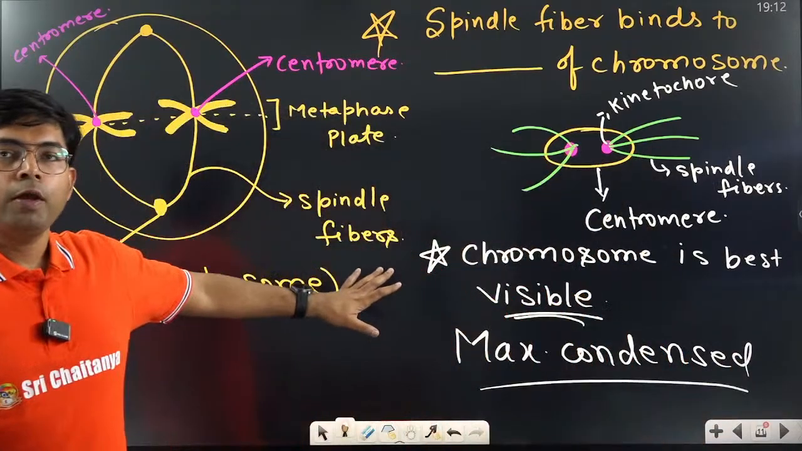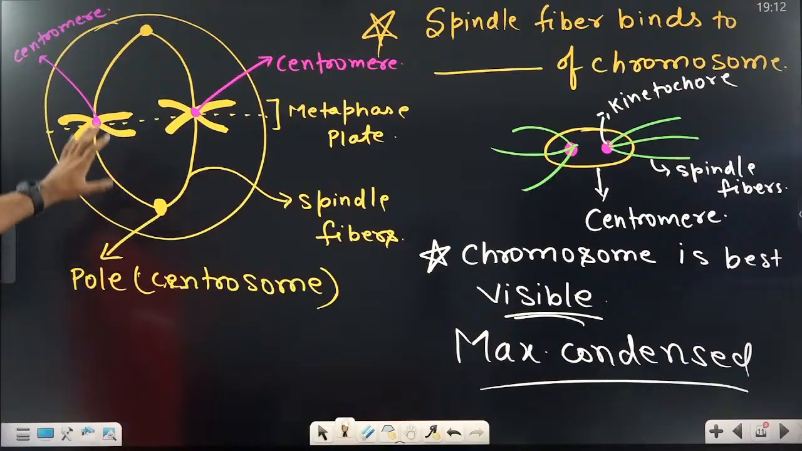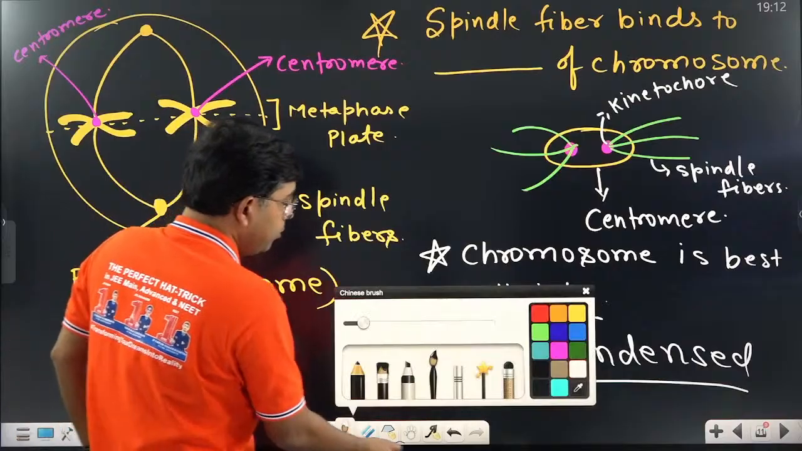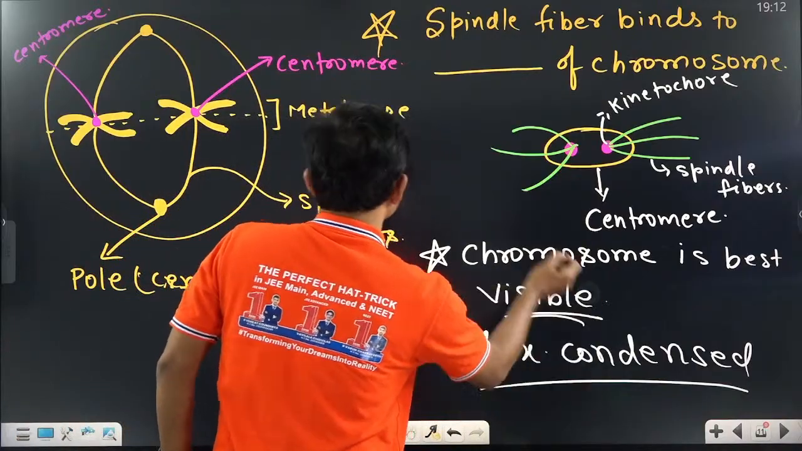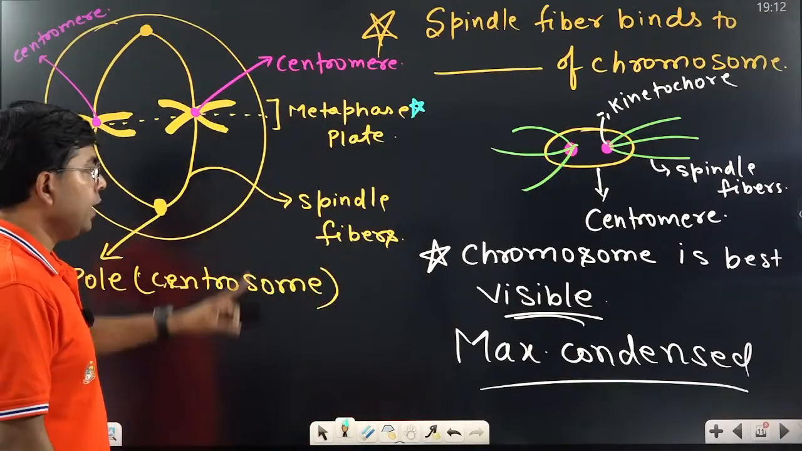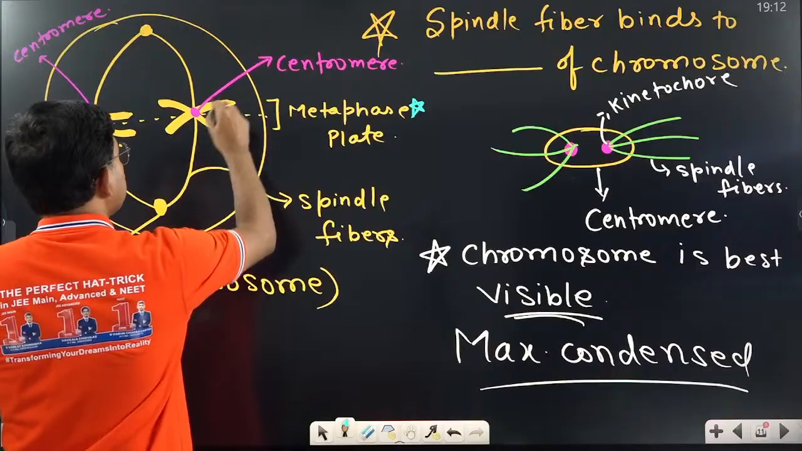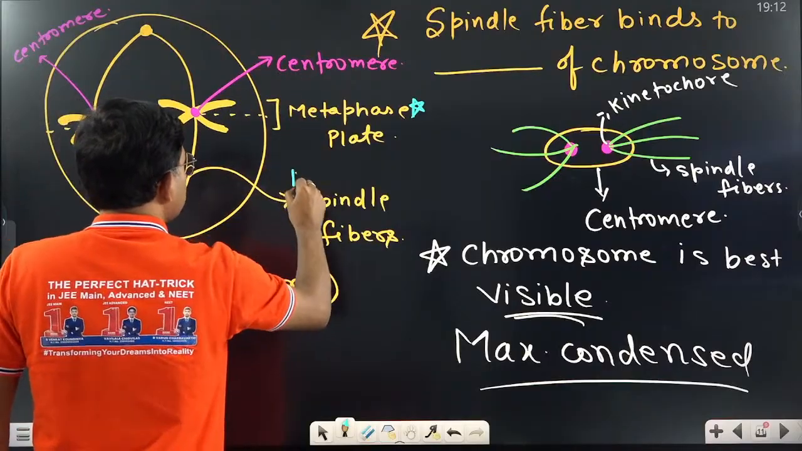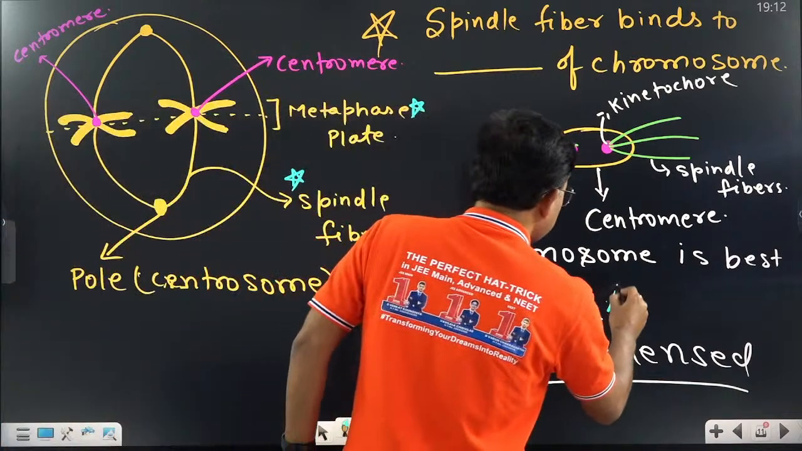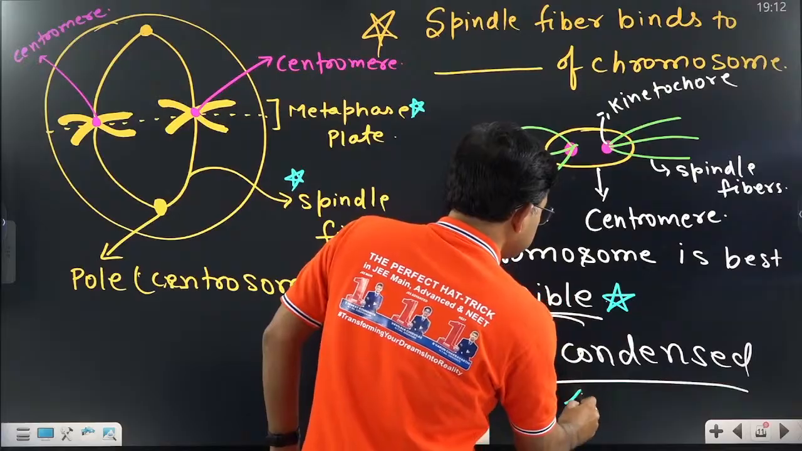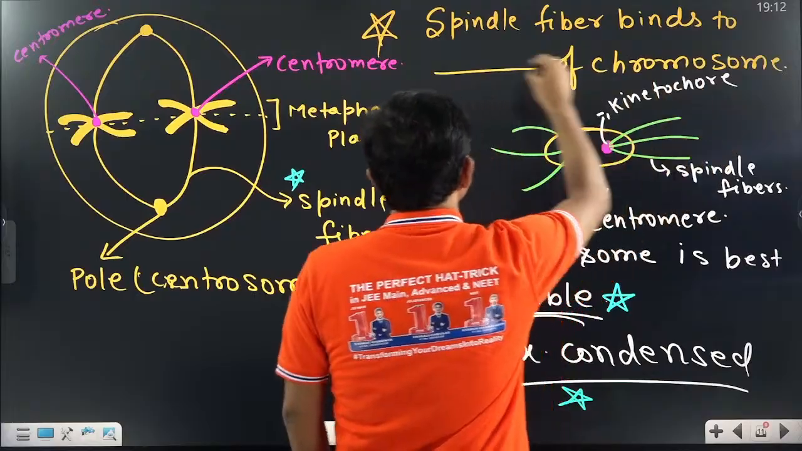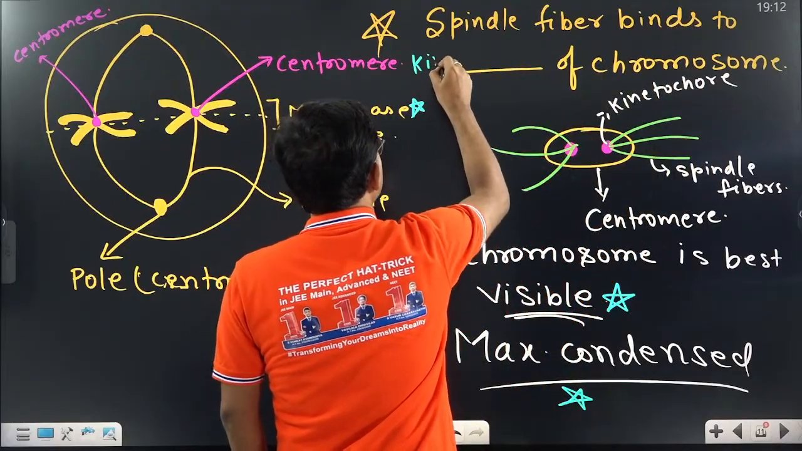Clear this point? So there are a few points. First, in the metaphase, the chromosomes are attached to the metaphase plate. This is one point you have to remember. Second, the spindle fiber is attached to the centromere. Which part of the centromere? The kinetochore. Then the chromosomes are best visible and maximally condensed. Here, what will be the answer? Spindle fiber binds to kinetochore.